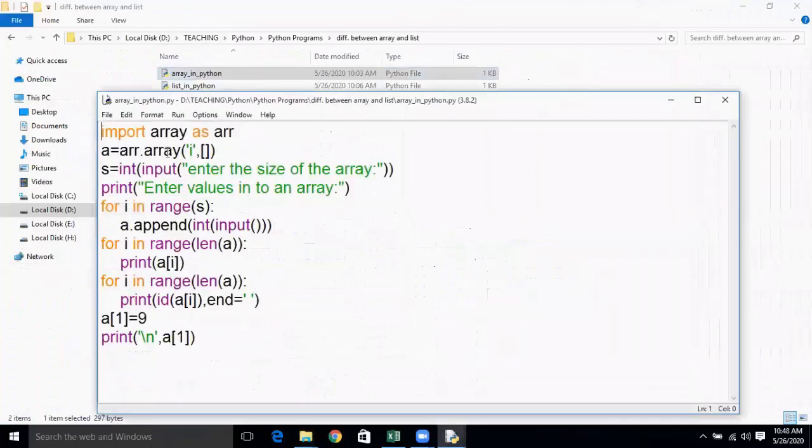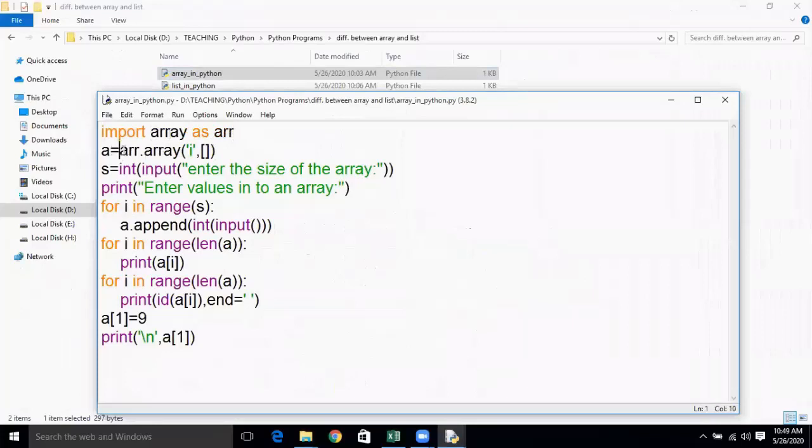If you want to implement an array in Python programming language, you need to import the module which is named array. So import array as ARR. Here ARR is representing the array module.